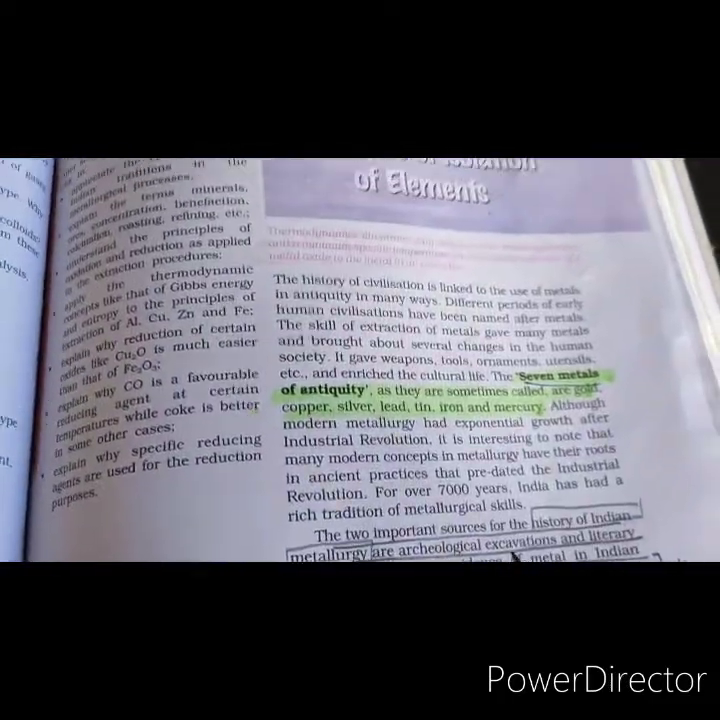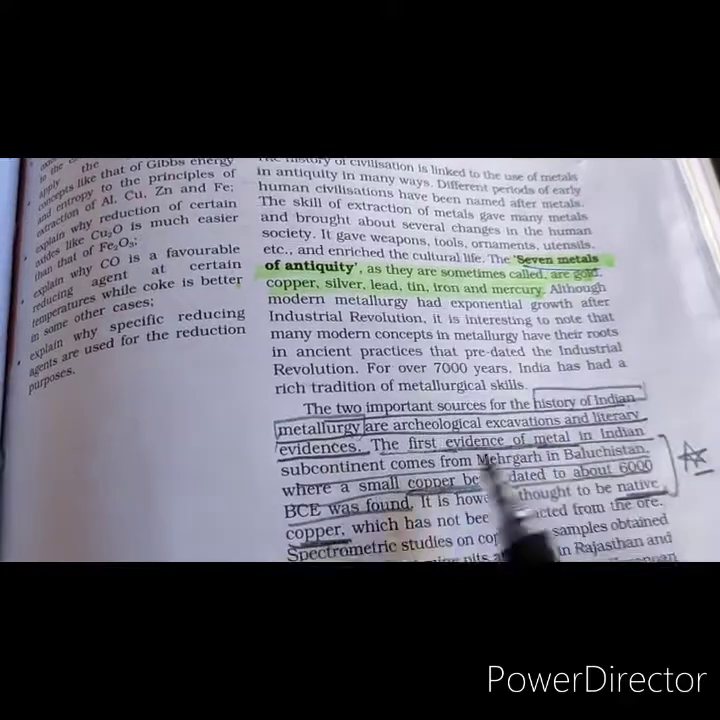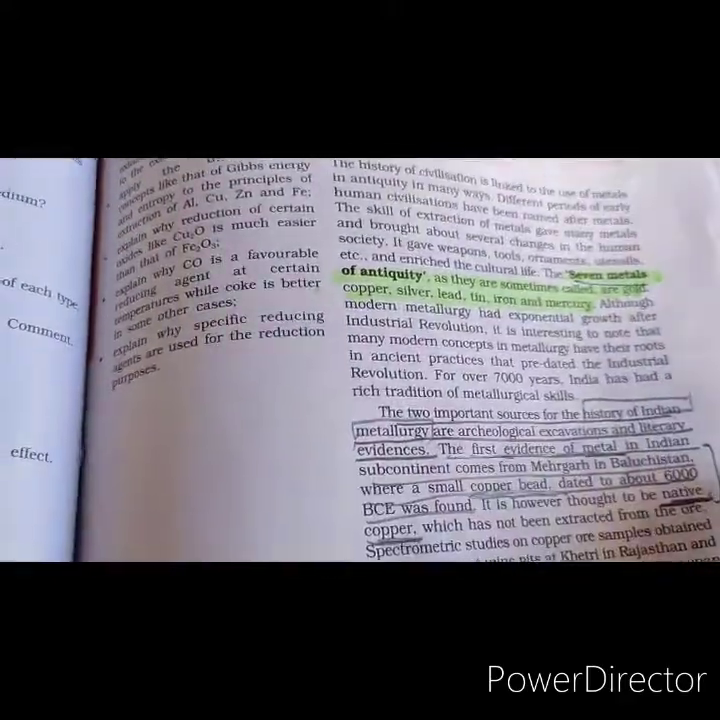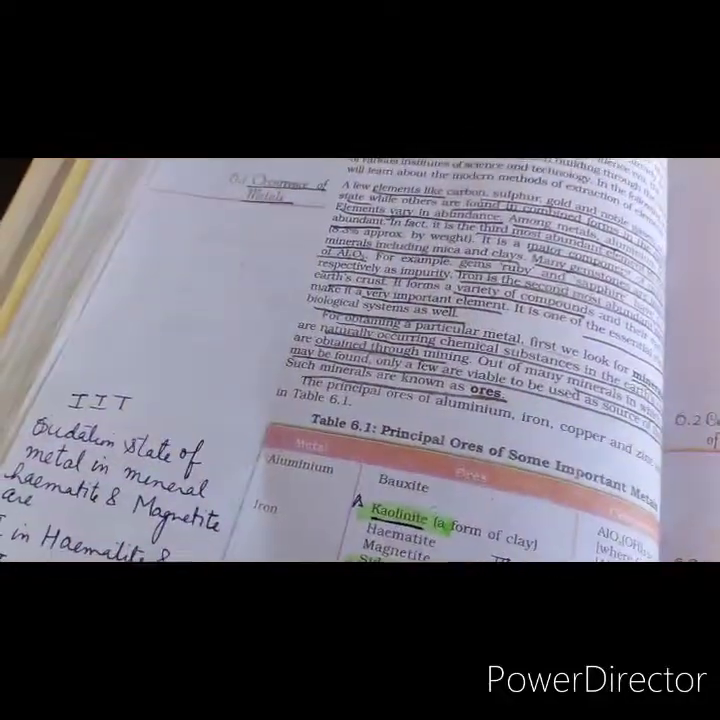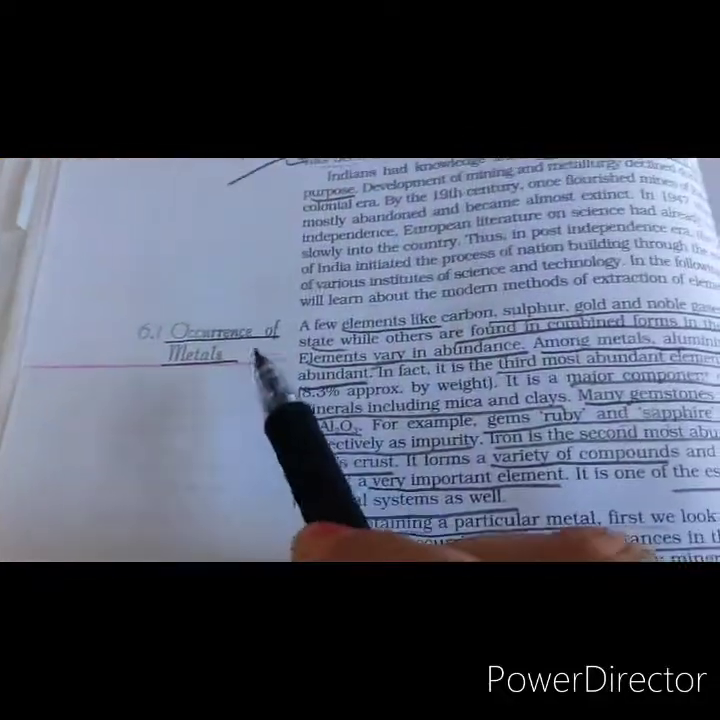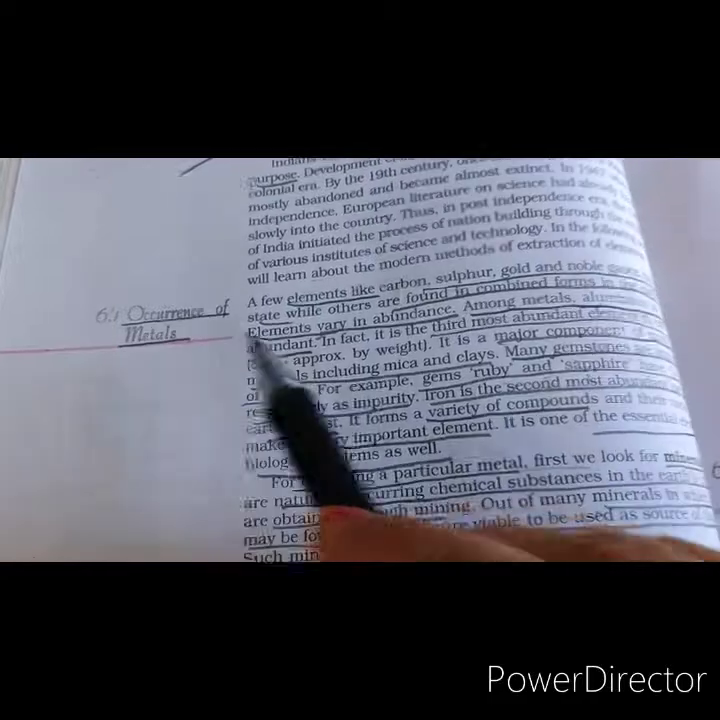The first 3 pages of this unit include History of Indian Metallurgy. You can go through these pages. Just simply read these pages. We'll be starting with the topic Occurrence of Metals.